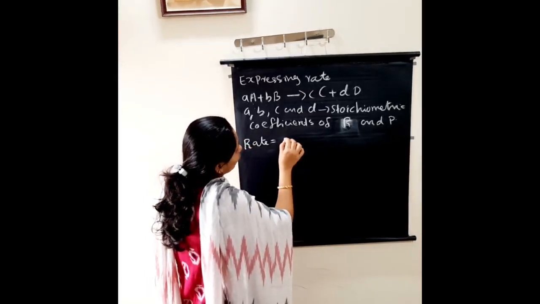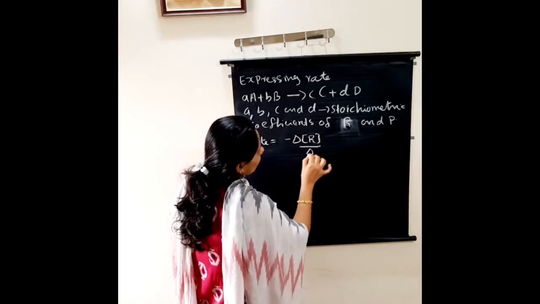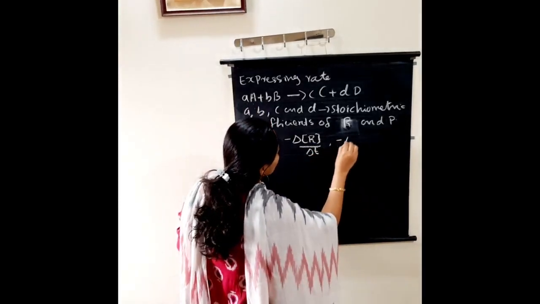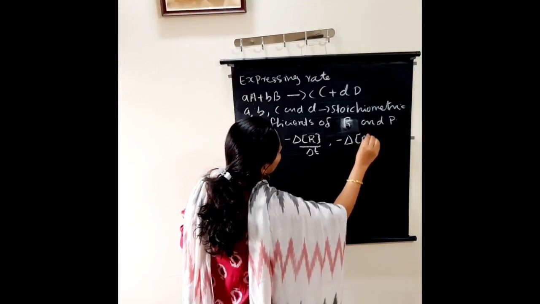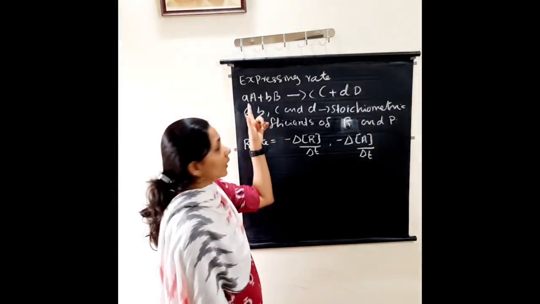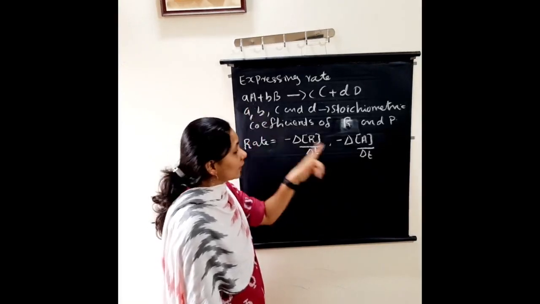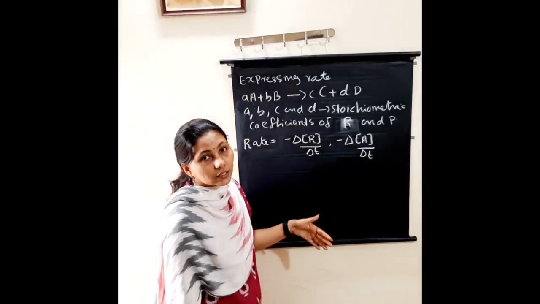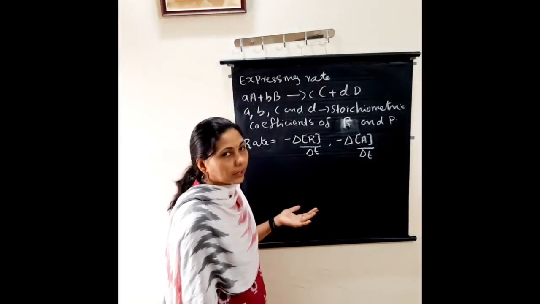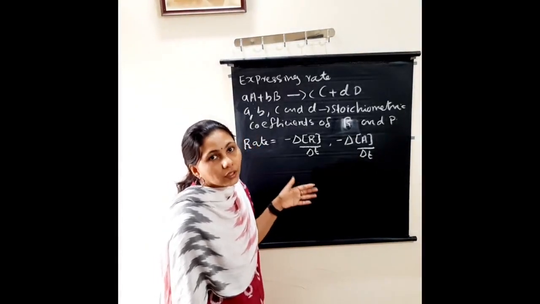We know rate equals minus delta concentration of the reactant divided by delta T. Here it is the reactant, so we write minus delta concentration of A divided by delta T. But here A has a coefficient, so we have to divide each reactant and product term by the stoichiometric coefficient. Each one we have to divide by the stoichiometric coefficient.